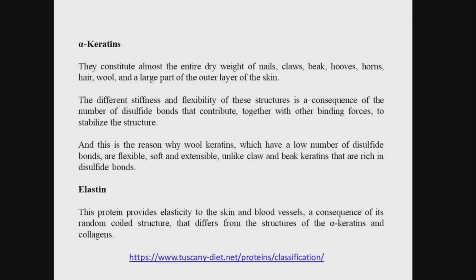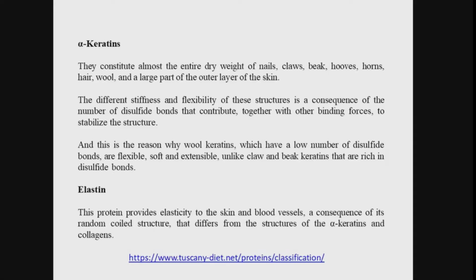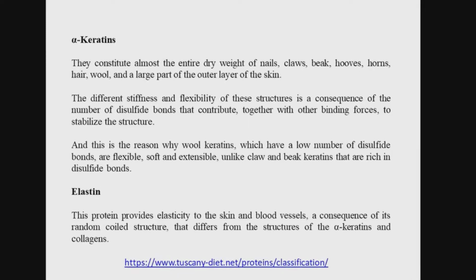Keratin constitutes nails, claws, beaks, hooves, horns, hair, and wool. The flexibility of these structures is a consequence of the number of disulfide bonds that contribute, together with other binding forces, to stabilize the structure. This is the reason why wool keratins, which have a low number of disulfide bonds, are flexible, soft, and extensible, unlike claw and beak.